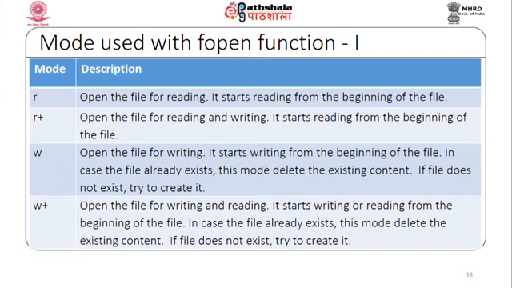In case the file already exists, this mode deletes the existing content, and if the file does not exist, this mode tries to create it. w plus opens the file for writing and reading, starting writing or reading from the beginning of the file.